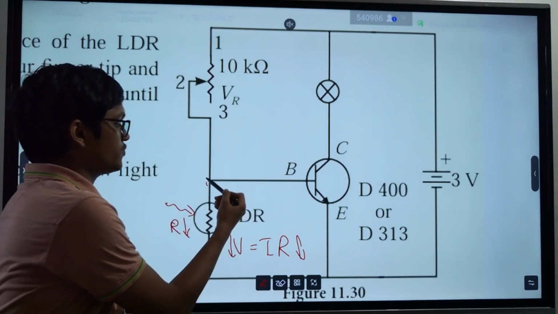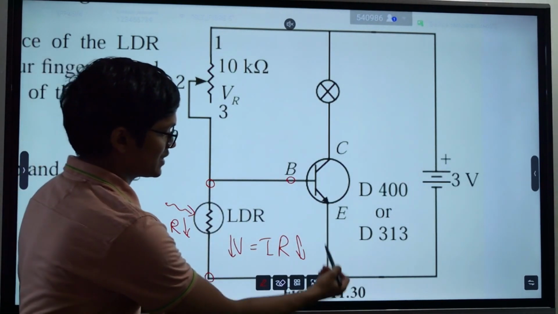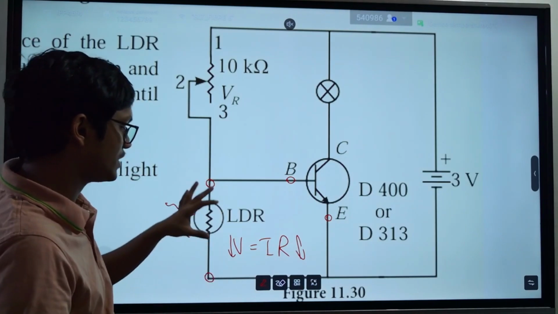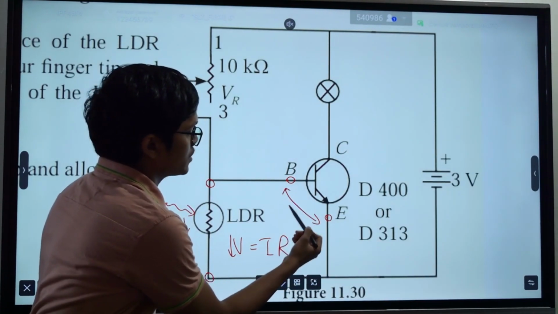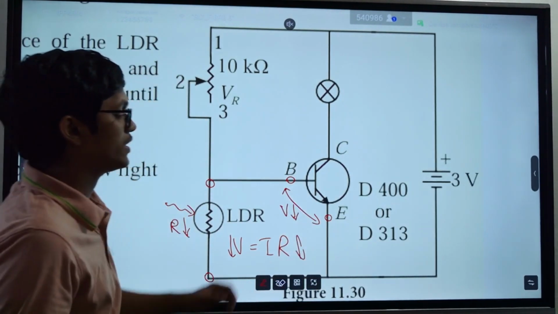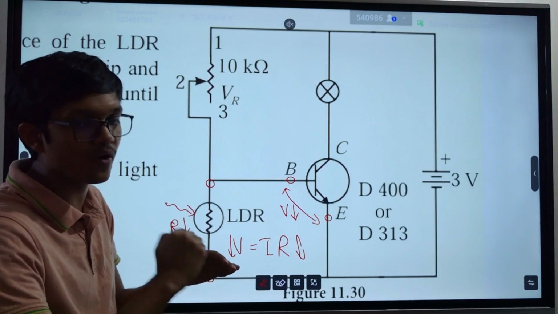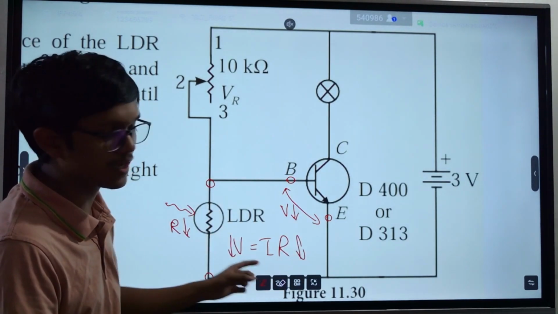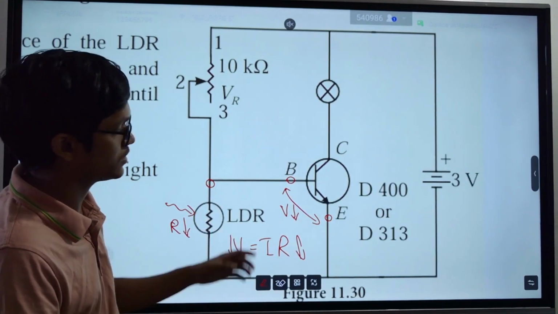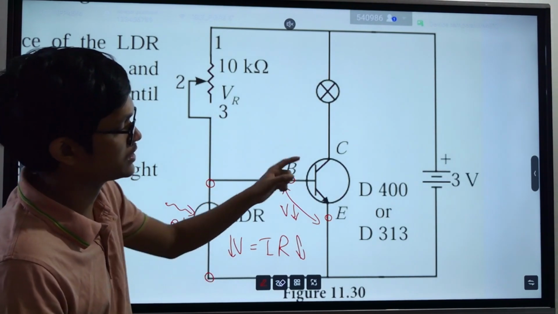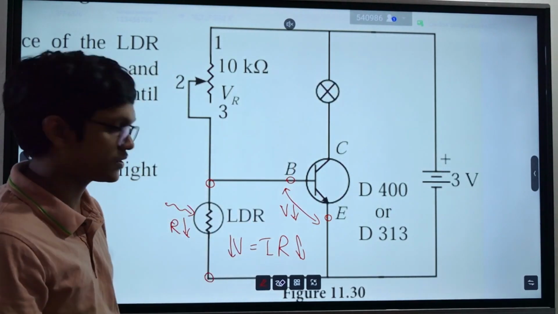So when the voltage felt by this LDR decreases, the voltage felt by the transistor will also decrease. So when the voltage felt by the BE junction decreases and goes below 0.7, there will be no current in this circuit. Clear? So when there is no current in this circuit, there will be no current in the main circuit. So your bulb will not work.